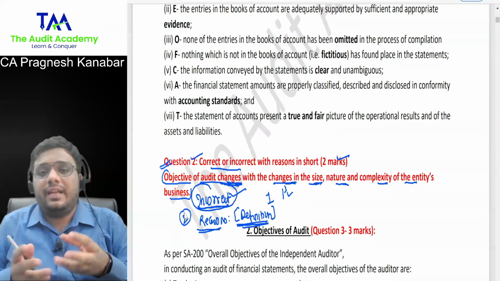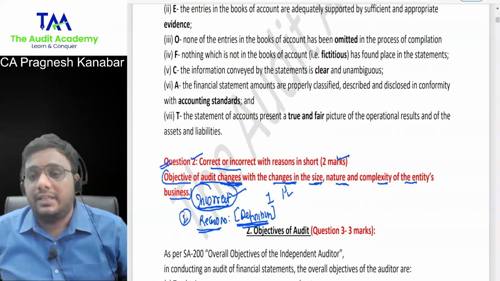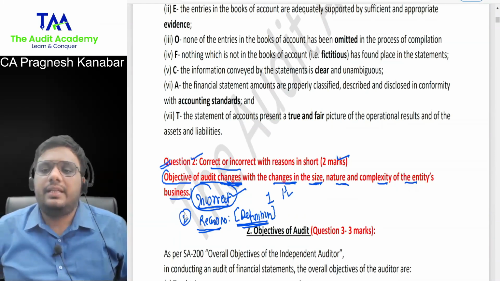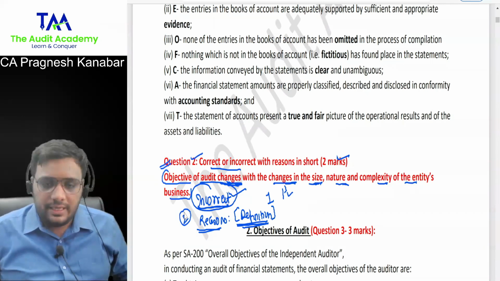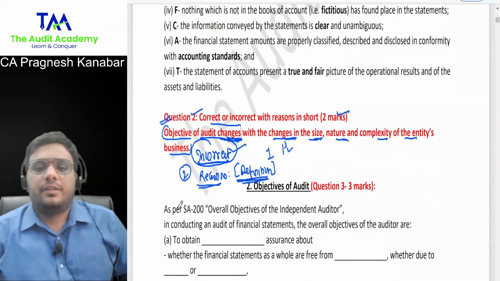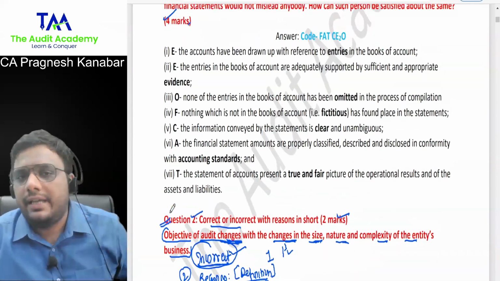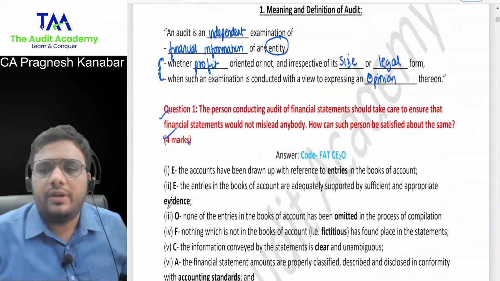And if the reason is 80%, 90% match with what they have written in the suggested answer, then in that case, you will be getting full 2 marks. Am I clear with this? Yes, sir. Okay. So one more time, we are done with this correct or incorrect. So one more time, the definition, please.